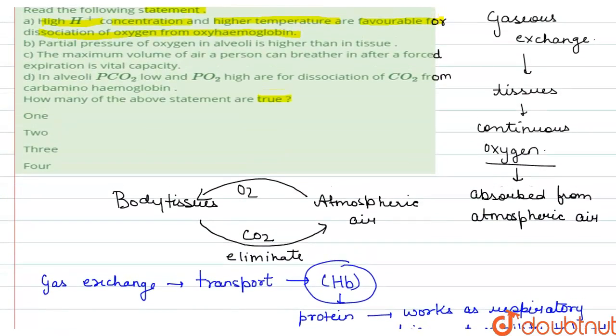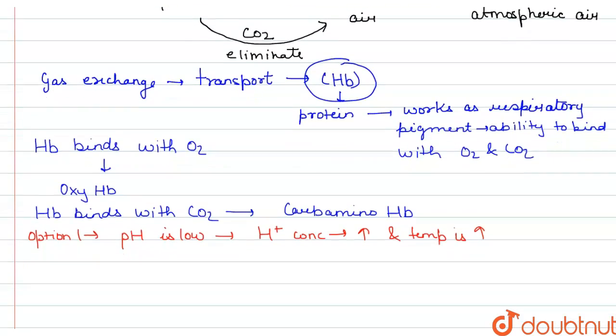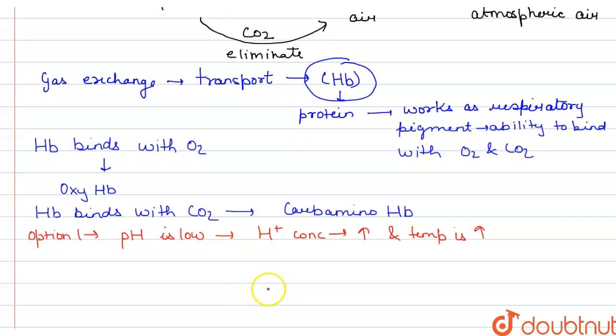That's what is given in the statement. Then there are fewer chances of production of oxyhemoglobin. If the pH is low, there will be fewer chances for the production of oxyhemoglobin.